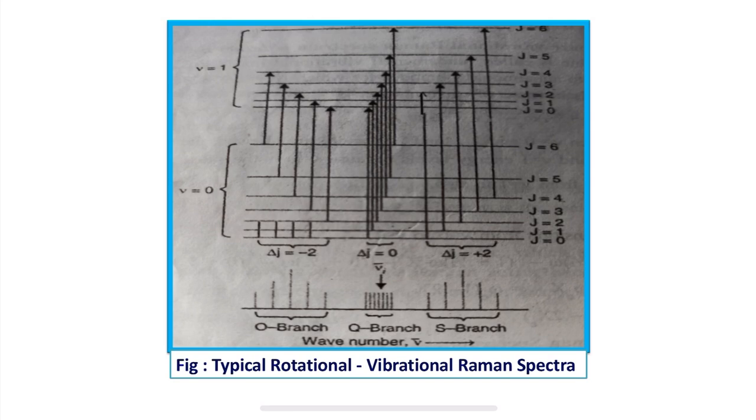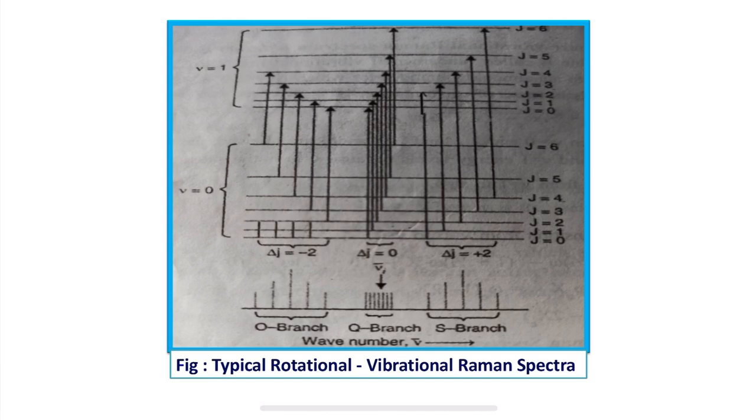So this is when V is equal to 0, and this is the excitation we have seen, V is equal to 1. So we have restricted our discussion only to this transition, that is, only a transition from V is equal to 0 to V is equal to 1. This is because at room temperature V will be equal to 0, and at this level we are going to observe a highly populated situation, and therefore the most probable transition will be only one, that is from V is equal to 0 to V is equal to 1.